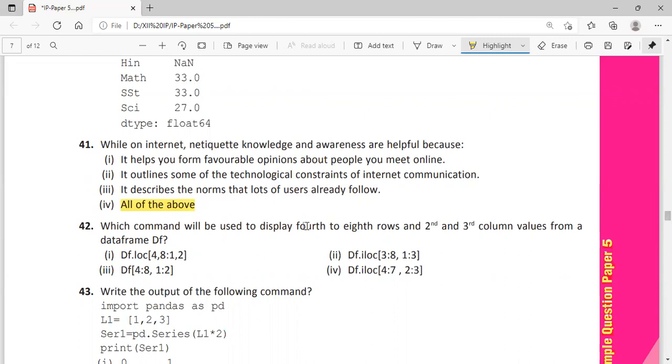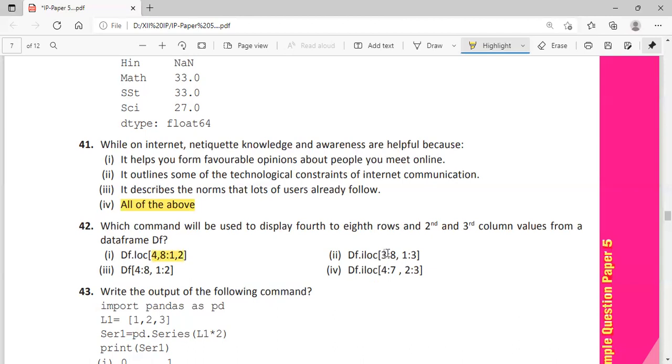Which command will be used to display the 4th to 8th rows and 2nd and 3rd columns values from a data frame DF? Okay, DF is the name of the data frame. So df.loc, when we are using loc, we cannot give like this way. This is wrong. What is the syntax? Start row colon end row, comma, start column colon end column. So this is not that format.